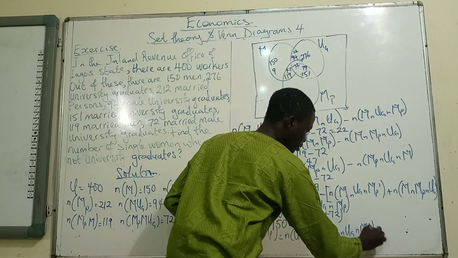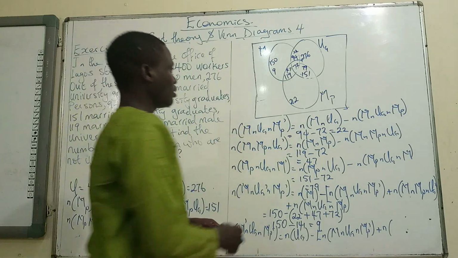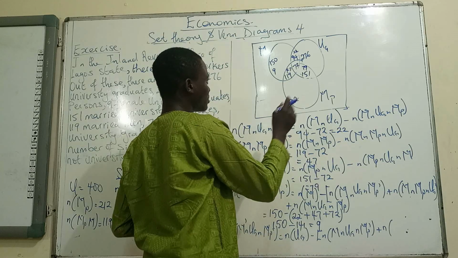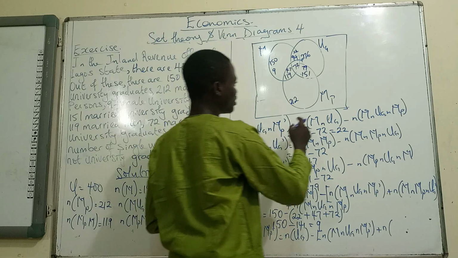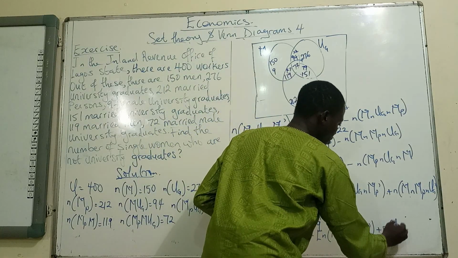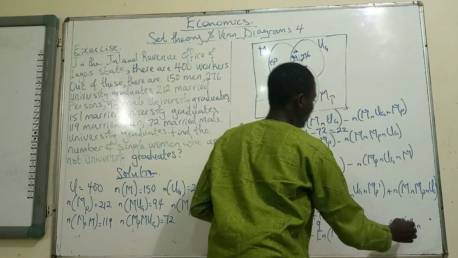Plus cardinality of how many of these undergraduates are married. Because we're looking for just undergraduates alone that are not married and are not men. So how do we denote that? Cardinality of UG intersection MP intersection M prime.